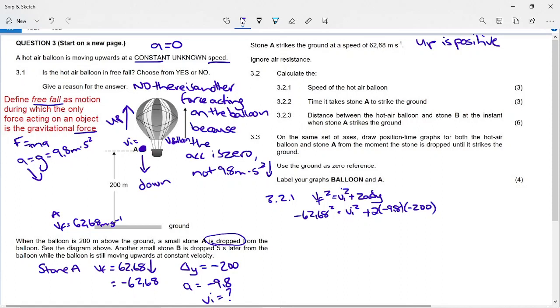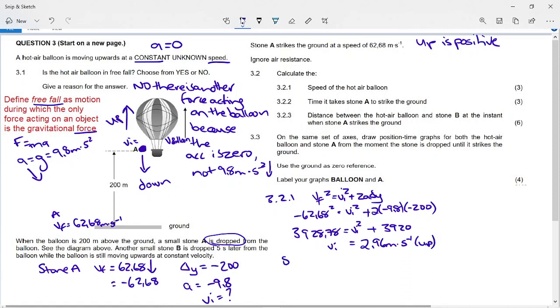If we put all this in our calculator, we end up with something like 3,928,78, because that becomes positive when we square it, equals VI squared. And now the sign of this is important. This becomes plus 3,920 because I've got two negatives there. So if we do the maths, we end up taking the square root of 8,78. So VI is 2,96 meters per second, and we are going to use the positive root because it's traveling upwards.